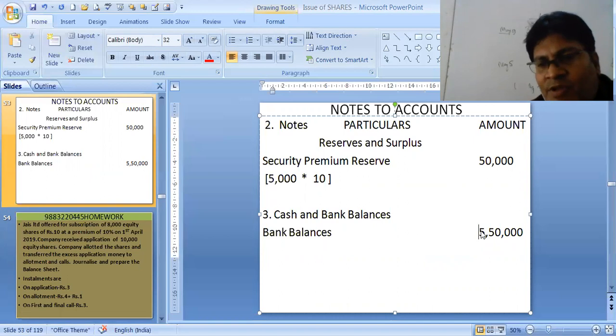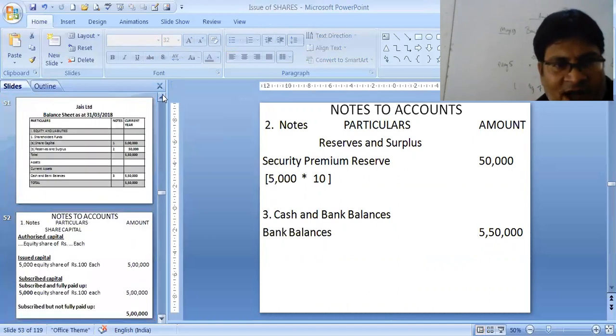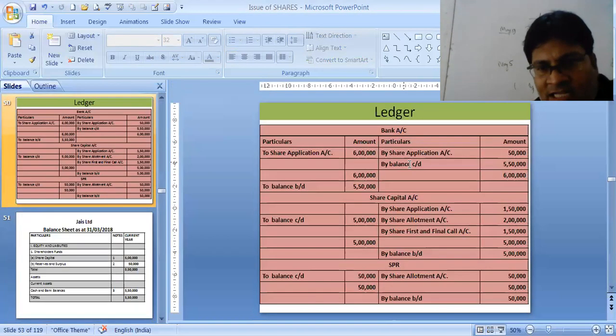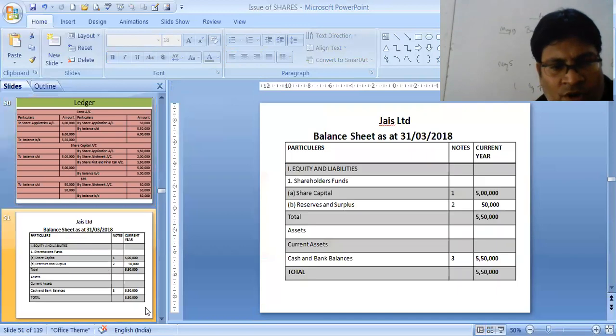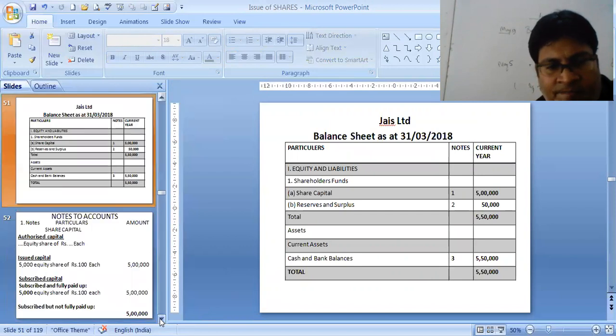That was the balance. It is a debit balance, so asset 5,50,000. Total is 5,50,000. So asset is equal to liability, liability is equal to asset.